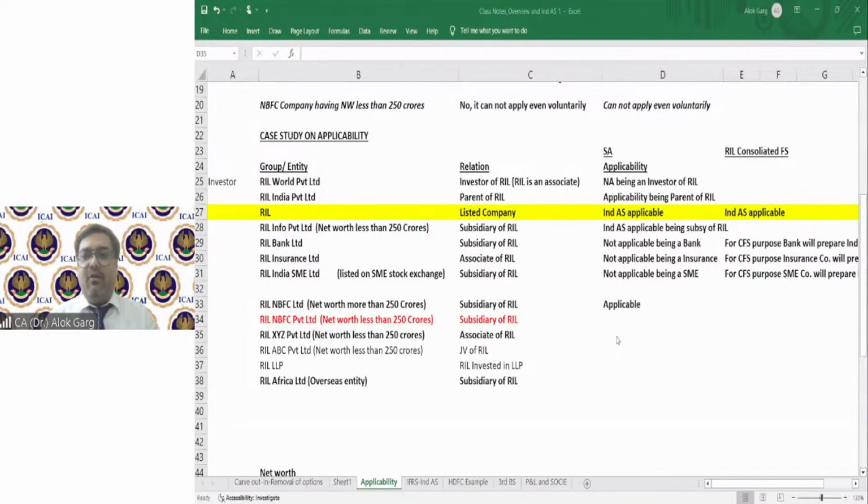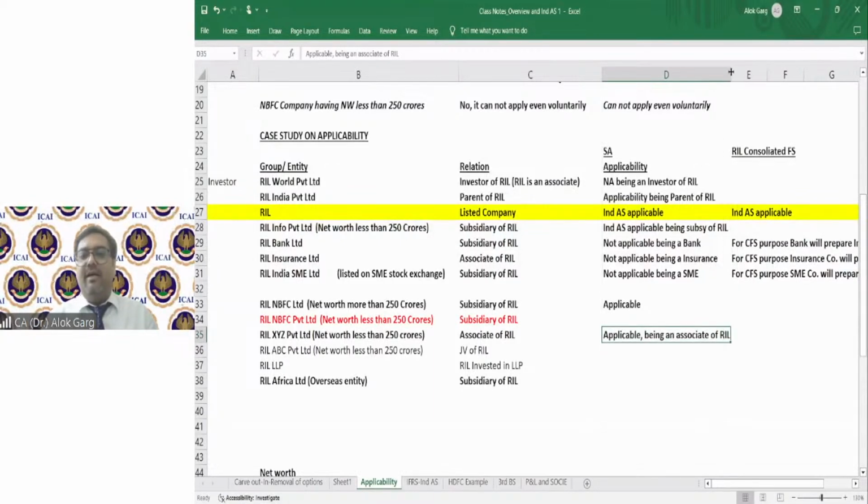IND AS applicable or not applicable? Yes, applicable, being an associate of RIL.